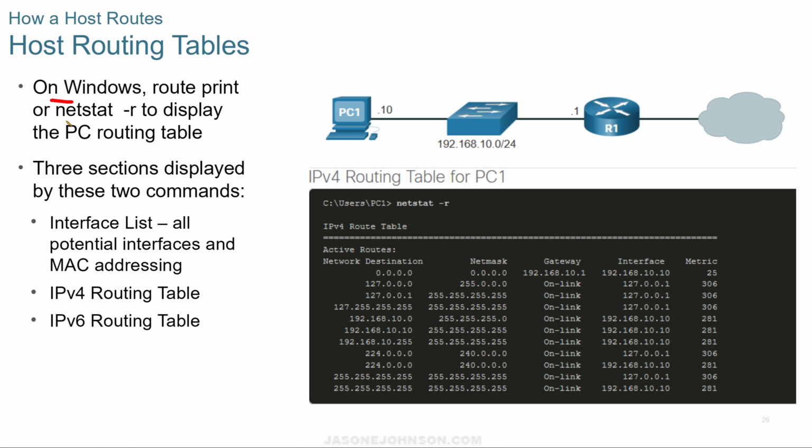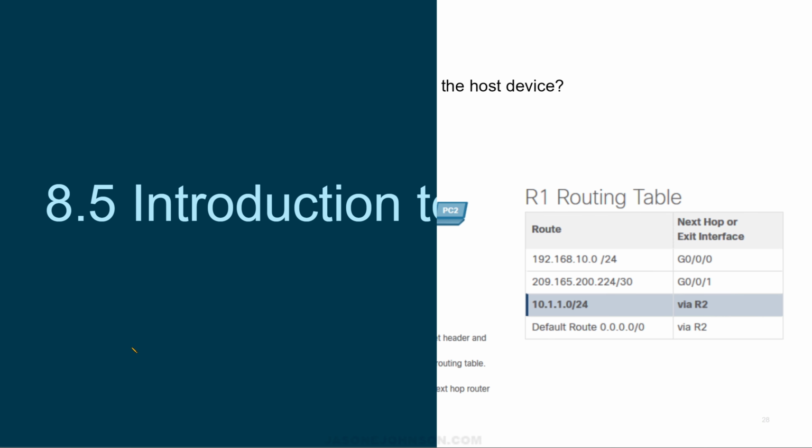On Windows, route print, or netstat -r, displays the PC routing table. There are 3 sections displayed by these commands: interface list, that's all potential interfaces and MAC addressing, the v4 routing table, and the v6 routing table. Let's do an introduction to routing.